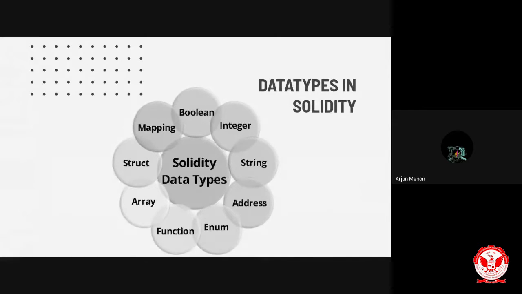And explaining about struct, some of the other commonly used ones, you will already be knowing. So coming to the point of struct, a struct data type is a group of multiple data types combined together. Solidity provides a way to define new types in the form of structs. So a variable can have this many data types in Solidity.